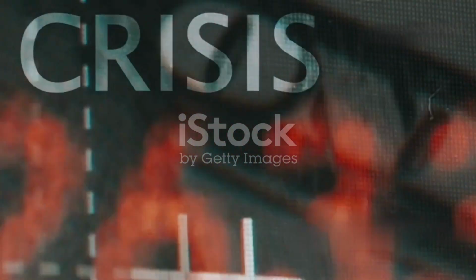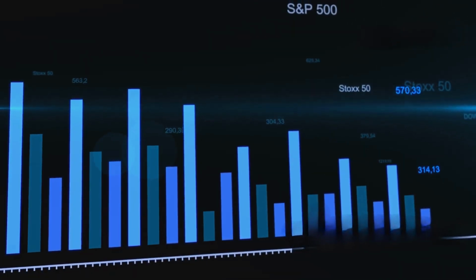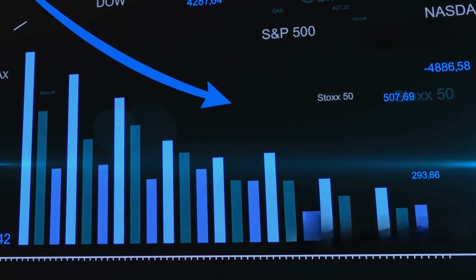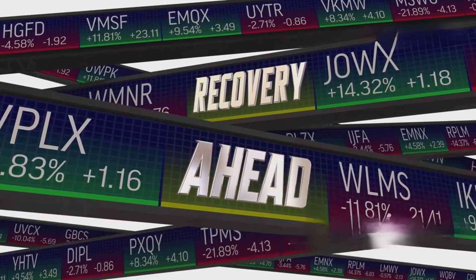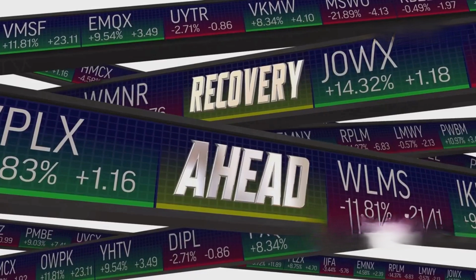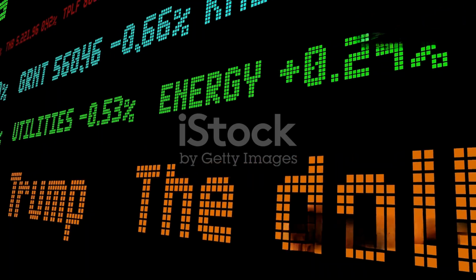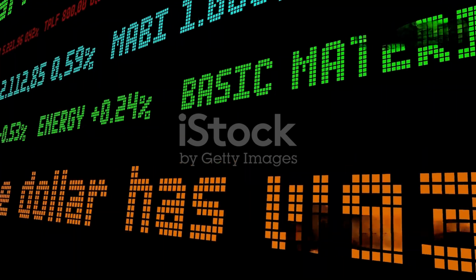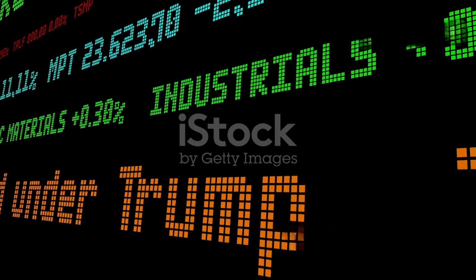In 2008, during Obama's first term, the US economy was in the middle of the global financial crisis. His policies aimed at stabilizing the economy led to a massive government stimulus that helped global markets recover. In 2016, Trump's presidency brought corporate tax cuts, which pushed markets to new highs, especially benefiting big corporations.